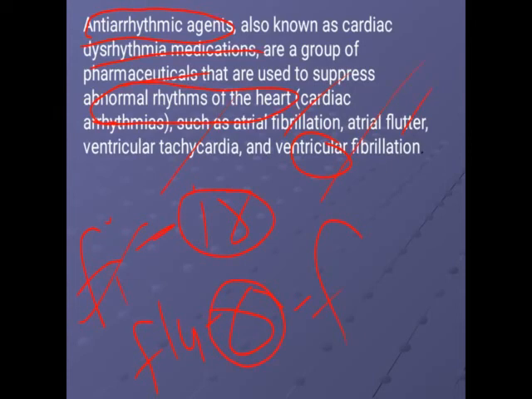Okay, for example, the atria beats one time, then beating of ventricle takes place. That is the normal rhythm. If the atria beat two times, then one time ventricular beating takes place. Again atria beat two times, again one time ventricular.